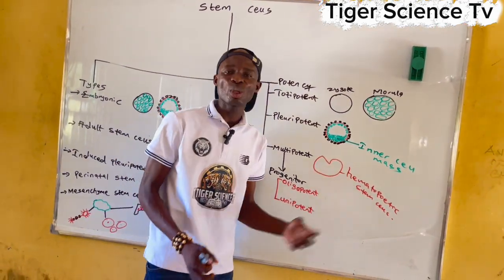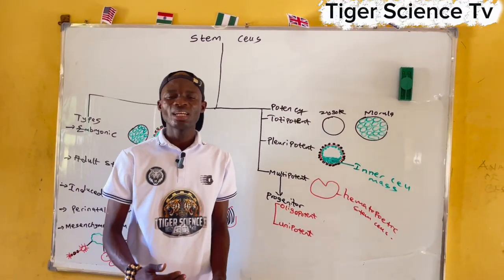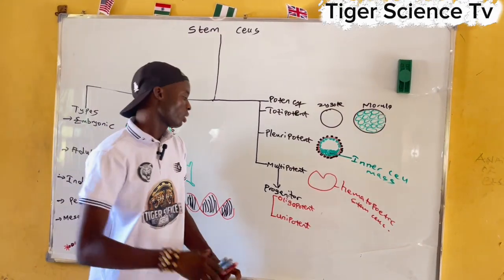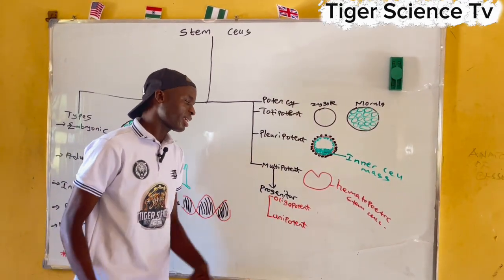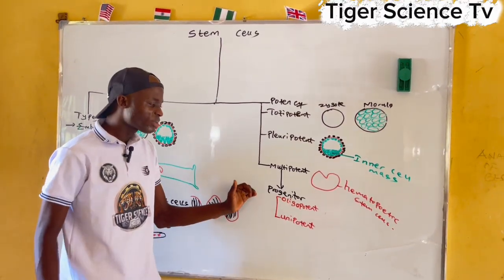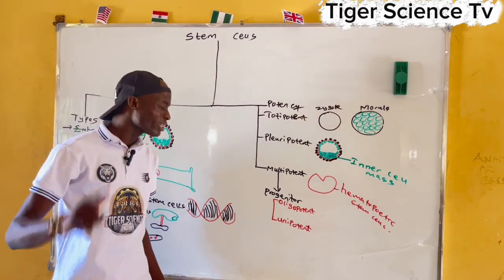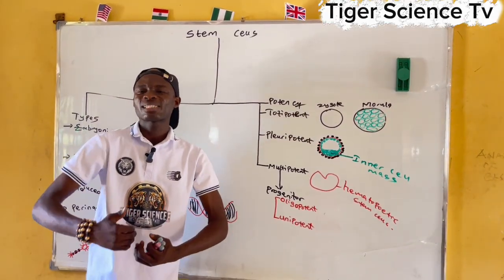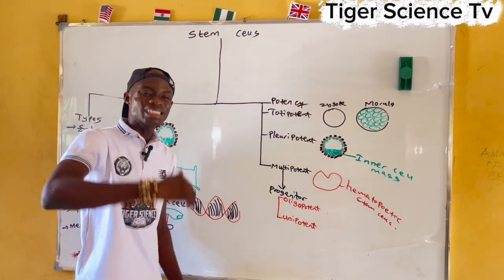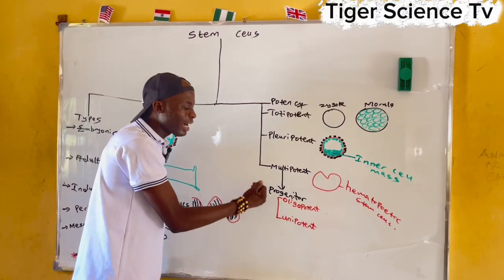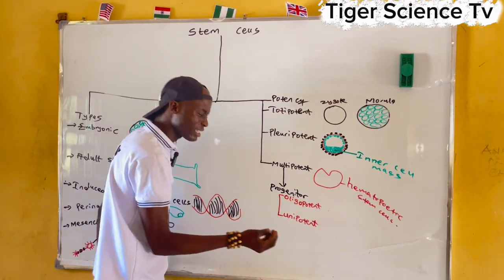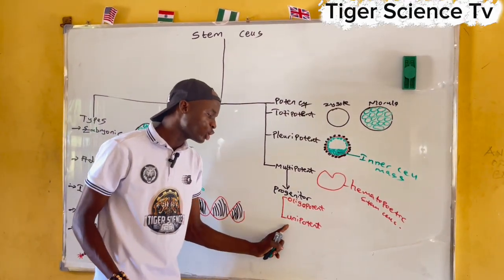Hematopoietic stem cells will only become white blood cells, red blood cells and so on in the body. Hematopoietic stem cells will not have the ability to become a neuron or divide into nerve cell types. It's not possible. Now, when multipotent stem cells divide, they can transform into what we call progenitor stem cells. Progenitor stem cells are descendants of stem cells that have the capacity to differentiate and develop into some specific cell types in the body. Examples are oligopotent and unipotent.